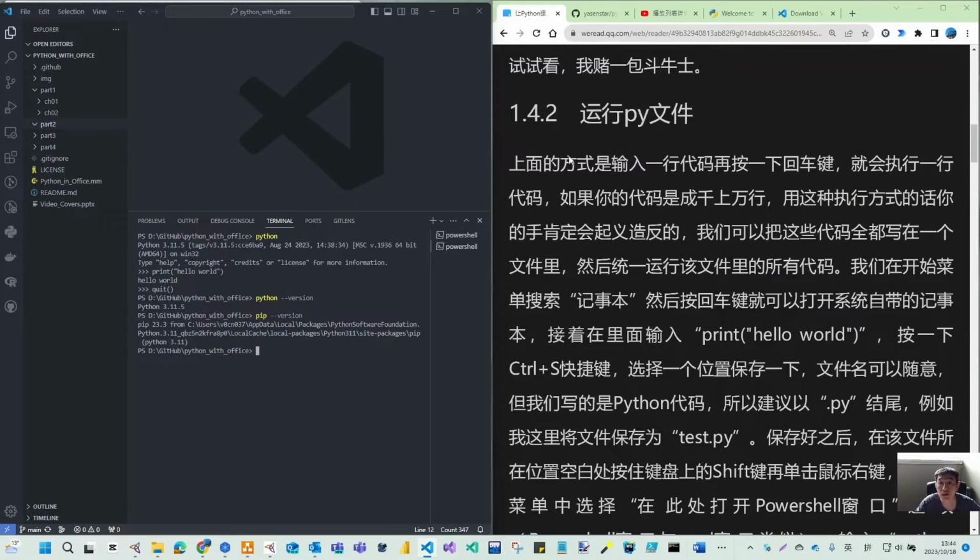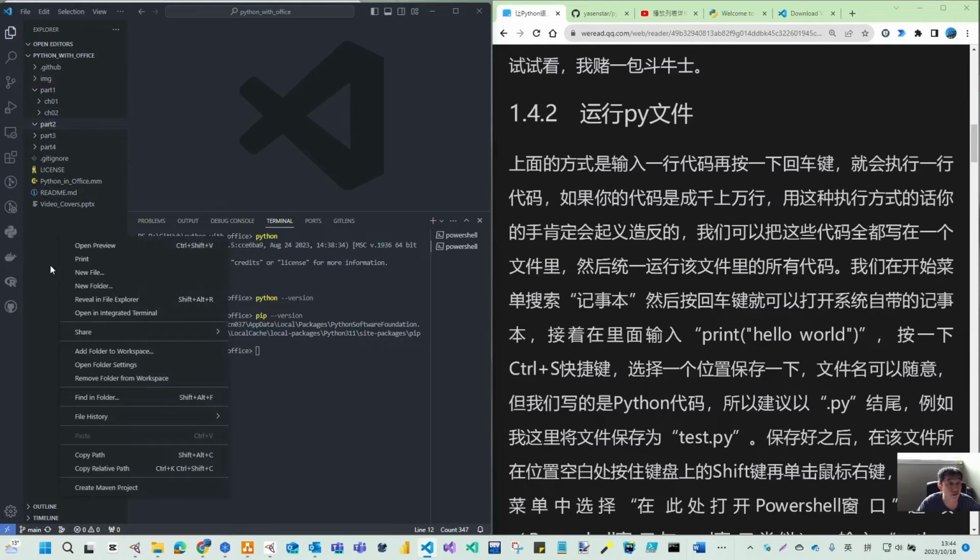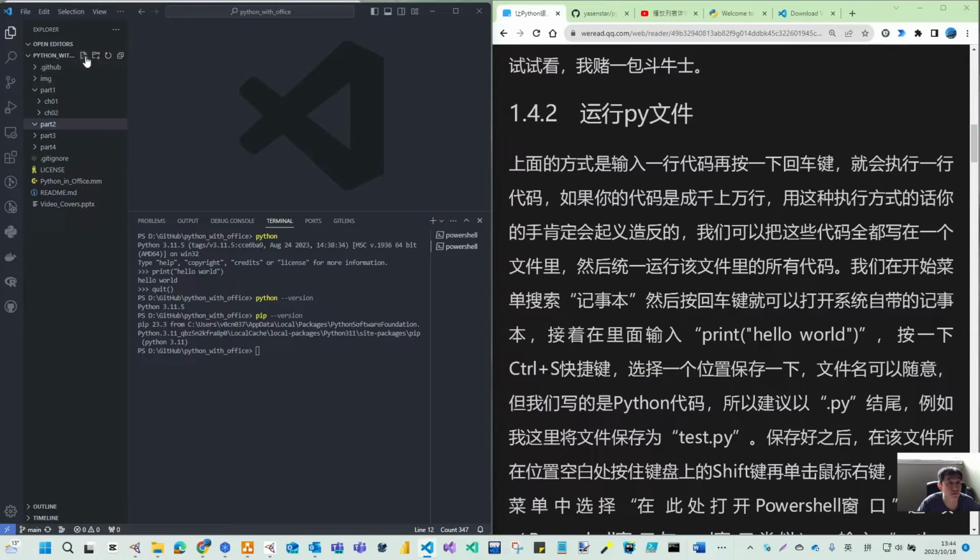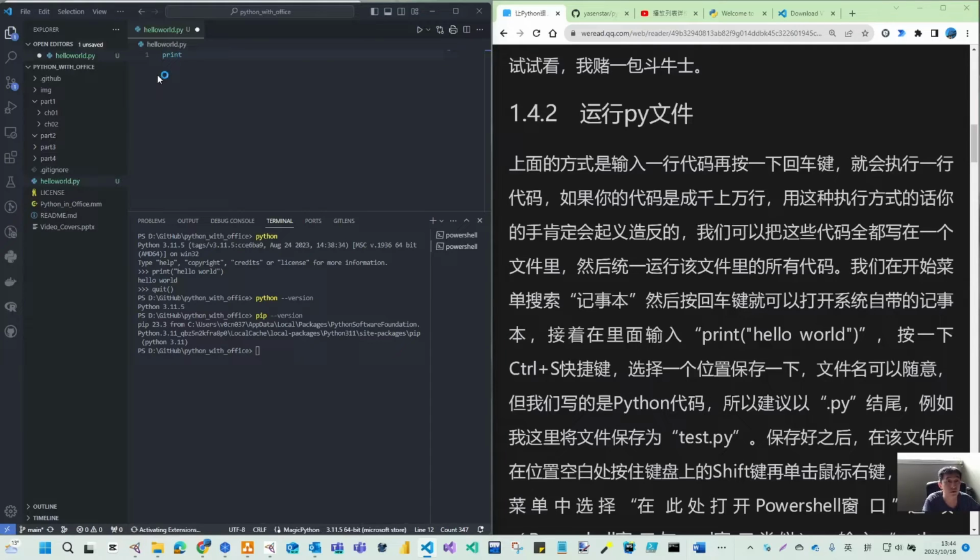And to run Python, let me create a new Python file. So hello world, and ensure you have .py as the extension.